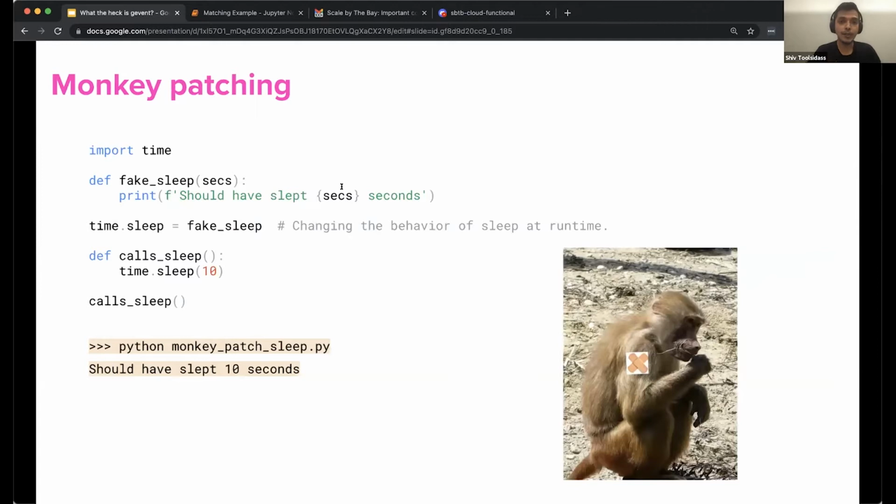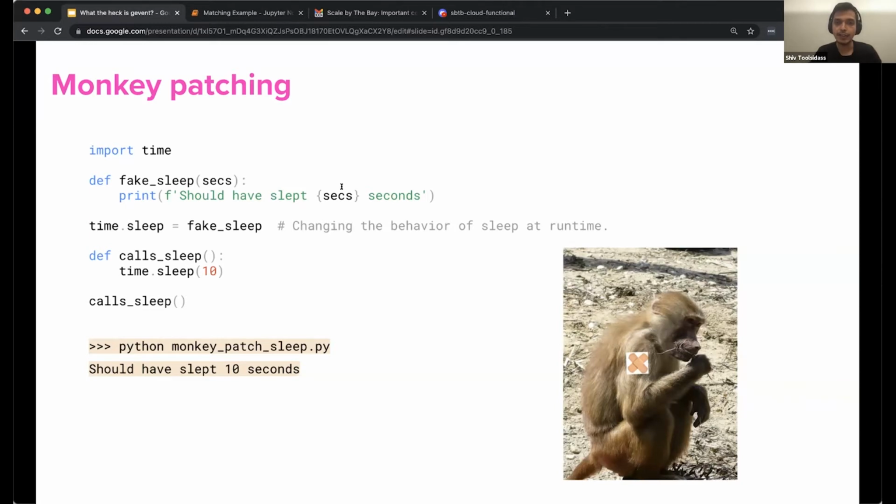The other thing to know about Gevent is that it uses this concept called monkey patching to modify the runtime behavior of standard and third-party libraries so that they can be cooperative. In the example in this slide, we monkey patch time sleep function. When we run this program, it prints out should have slept 10 seconds instead of actually sleeping 10 seconds. In Gevent, monkey patching is the first thing a process needs to do. Otherwise, libraries are going to perform real blocking implementations, which won't be cooperative.